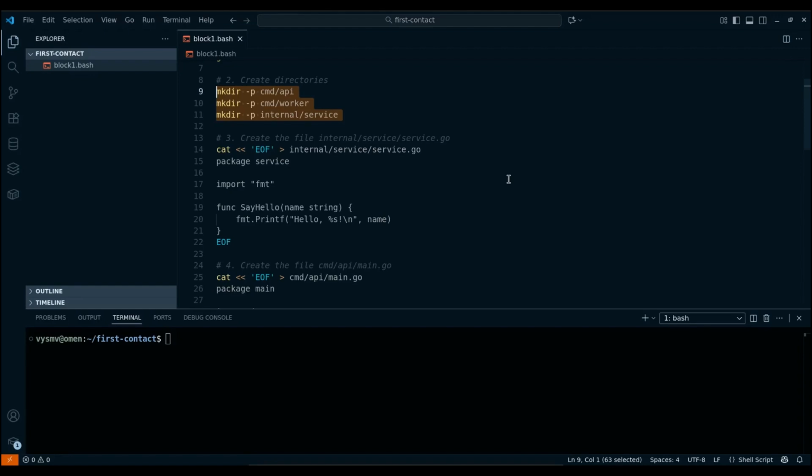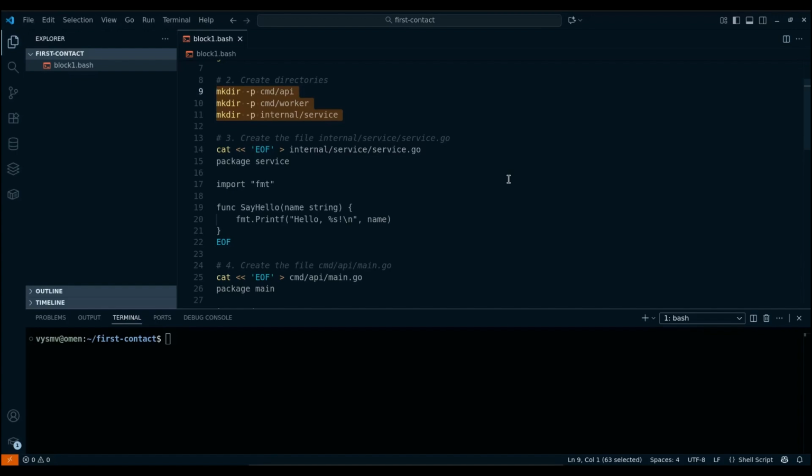For example, the cmd directory as I created in the script is a pattern accepted in the community, but not mandatory. The internal directory, on the other hand, has special functionality. Packages located in it are only accessible within our module, or more precisely, within the parent directory and its subdirectories, but are closed to the outside world. The name of the internal directory is a reserved mechanism and has a special meaning.